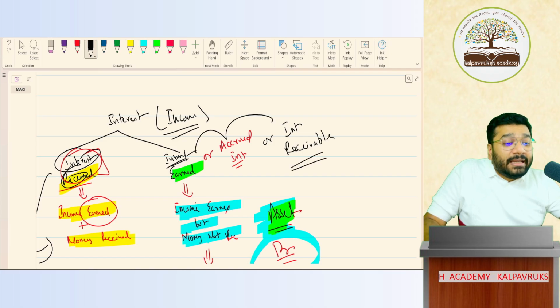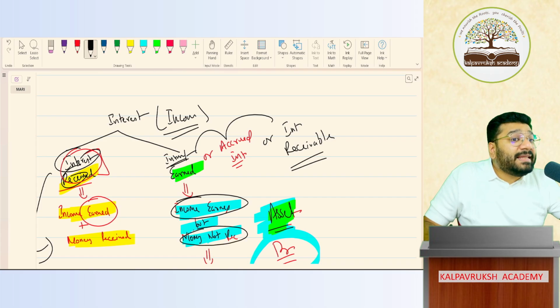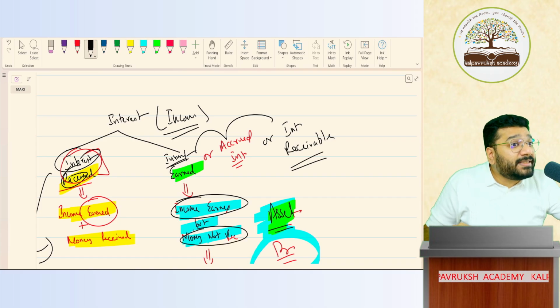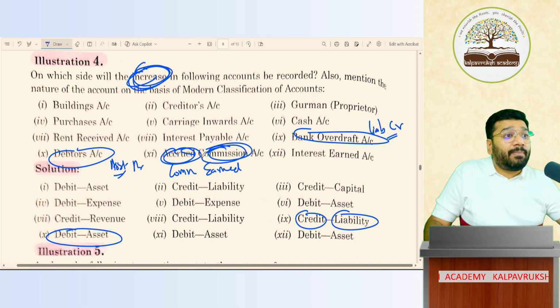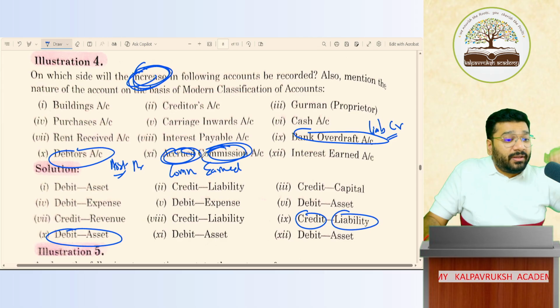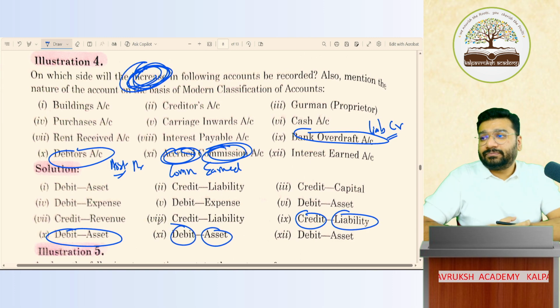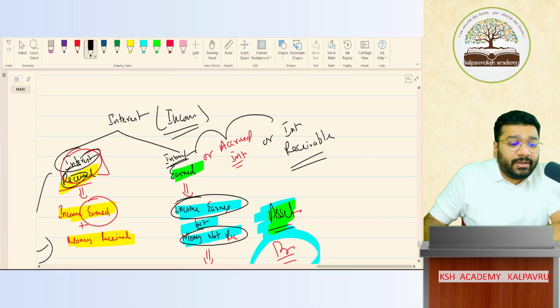Means what? Income is earned, interest earned, commission earned, rent earned, but money not received. When will I receive? In future. Anything that I receive in future is asset. So accrued commission is a commission amount which I've earned, but money not received. When will I receive? In future. Hence it is asset. And to increase asset, debit. Got it, not got it?